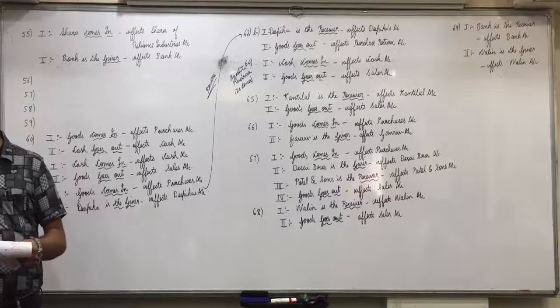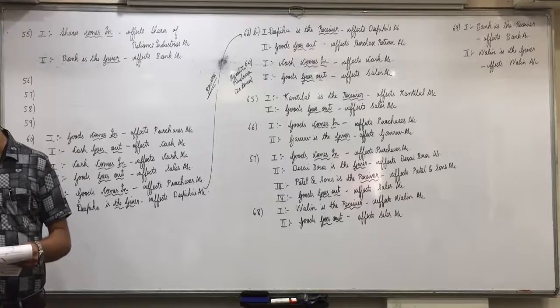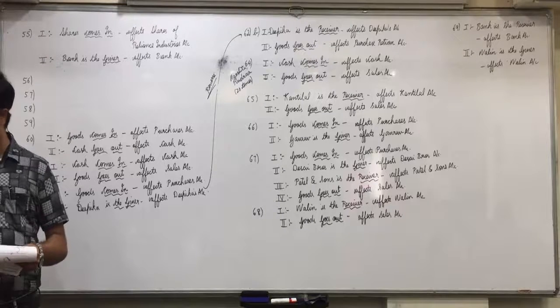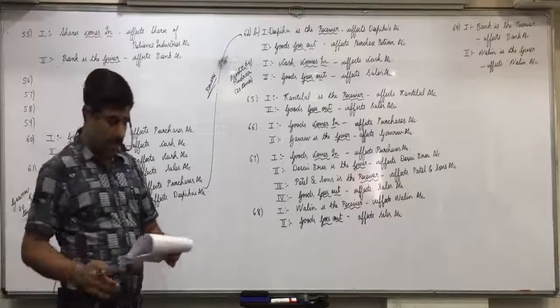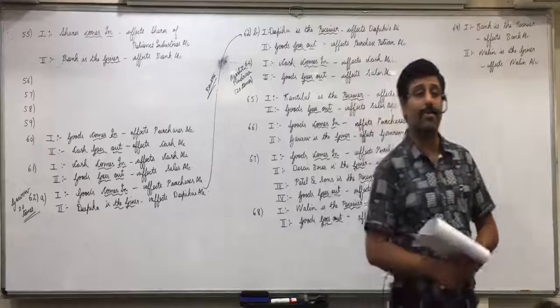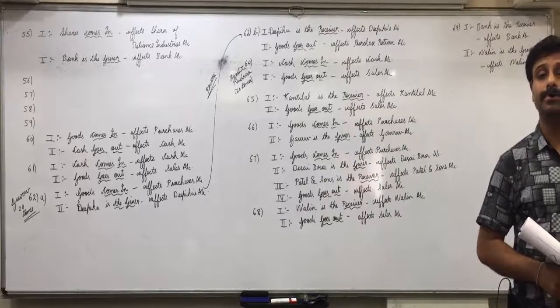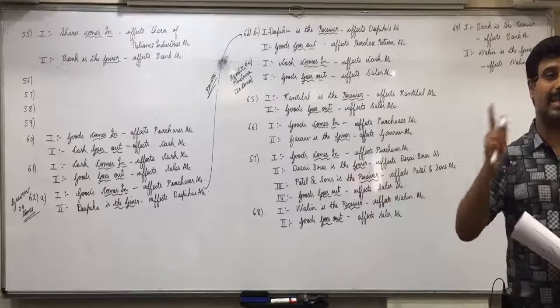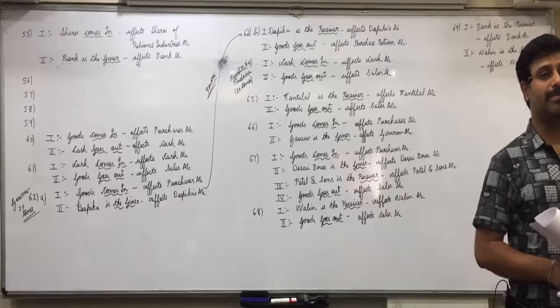Yes, Arushi? So can we write affects salary expense account? But you have to write salary is an expense, affects salary account. Effect is salary is an expense and name of account is salary account. Any other confusions in that? So all of you repeat it one more time. Whenever there is any expense or income, person's name will not come. One more time.